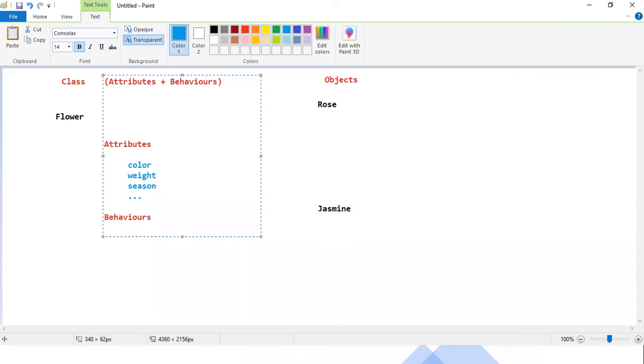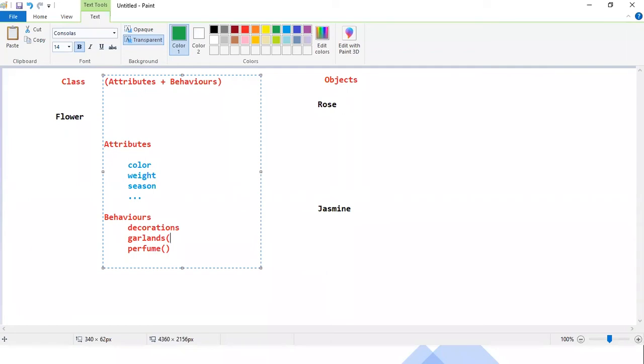And the behaviors are nothing but, what purpose do you use these objects for? What is the purpose of use? Definitely we can use them for decorations, not only for decoration, but for garlands and for preparing perfumes. For perfume, people use it.